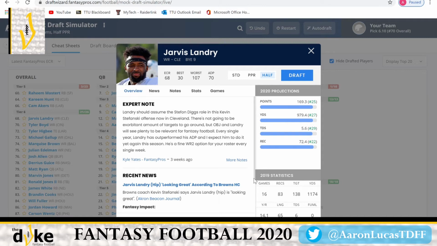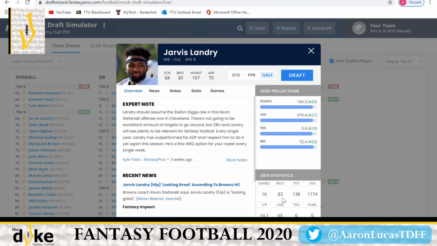In that new Stefanski offense, they're going to run the ball a lot. But I kind of see it like that Vikings offense. Odell Beckham can go up and play deep, and he can play the ball like Stefon Diggs did in that offense with the Vikings. But I see Jarvis Landry being kind of like the Thielen of this offense. So I don't see his stats dropping anywhere. And Jarvis Landry actually finished higher than A.J. Brown last season.